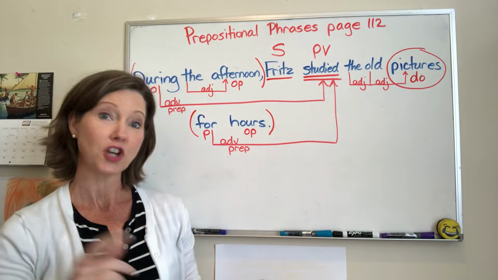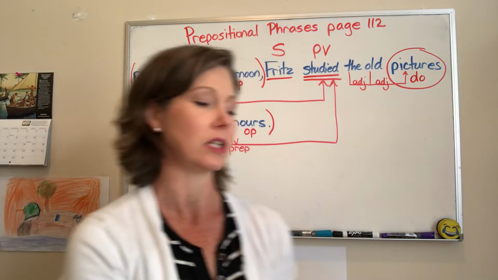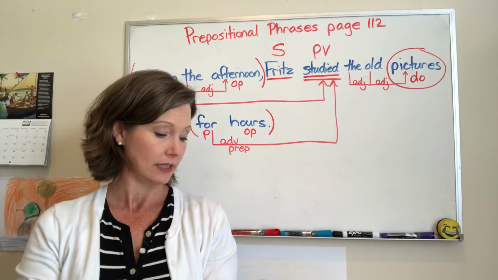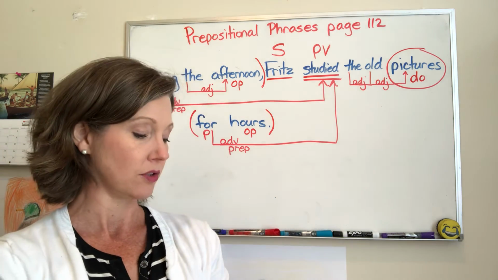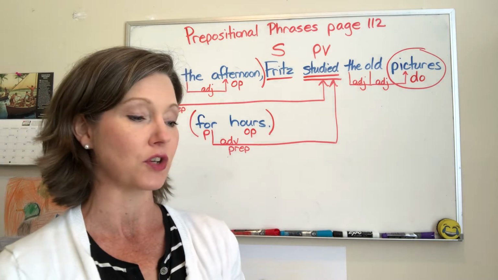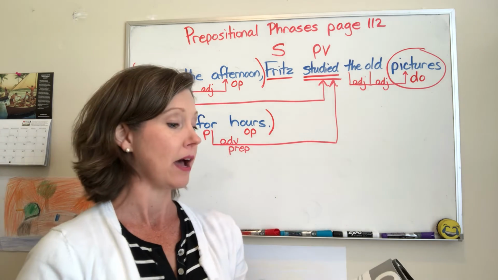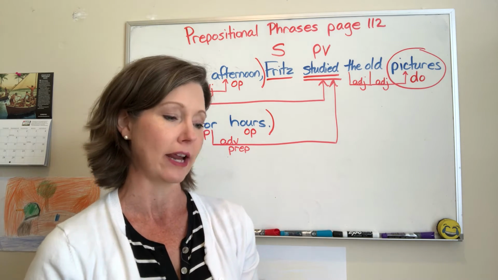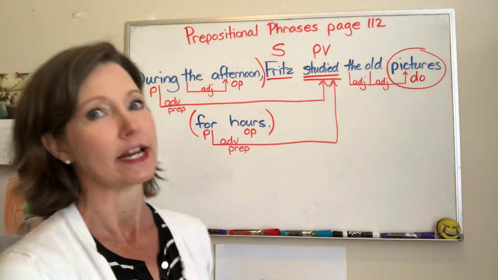Well done. Your job now is to go through the entire rest of pages 112 and 113. You will be analyzing A, B, C, and D, or A, B, and C. We just did D. You will answer what is an object of a preposition using your jingle to answer that in a complete sentence. And then on page 113, be very careful. Follow the instructions. Imagine Fritz finding a jelly bean jar and knocking it over in the kitchen. With that in mind, complete the phrase for each preposition listed and then write a sentence that includes the phrase. I am requiring you to use it as a phrase that is an introductory prepositional phrase today.